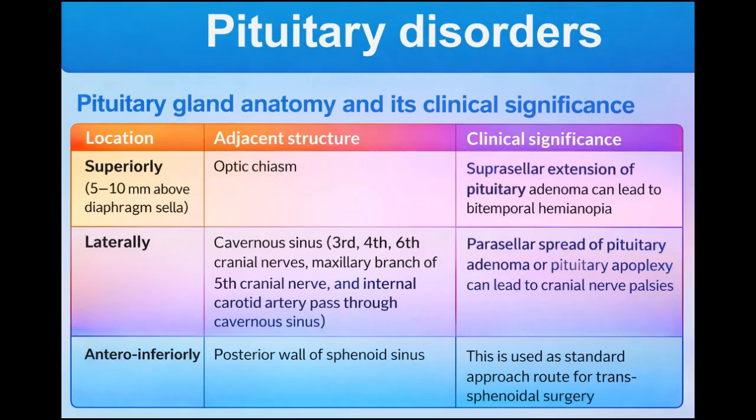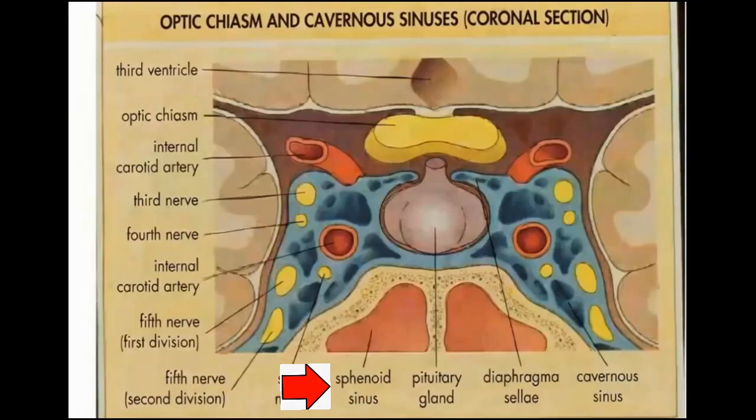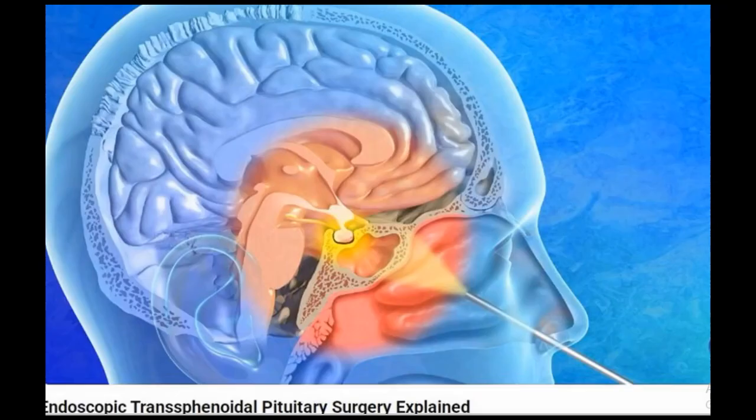Row number 3 discusses the anterior-inferior relation. It means that we are talking here about the front and below of the pituitary gland. In front and below the pituitary gland lies the sphenoid sinus. Specifically, the posterior wall of the sphenoid sinus is close to the pituitary gland. The clinical significance of this is that we use this sinus as a route for transsphenoidal surgery.